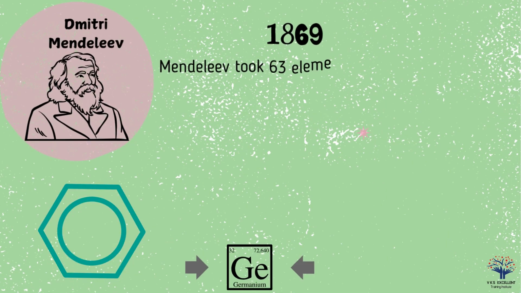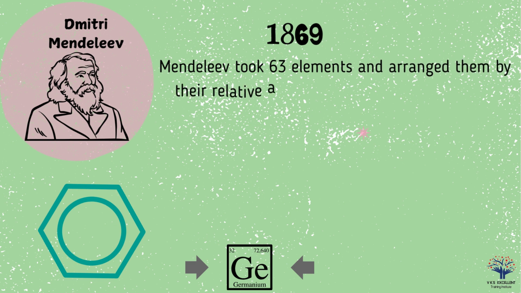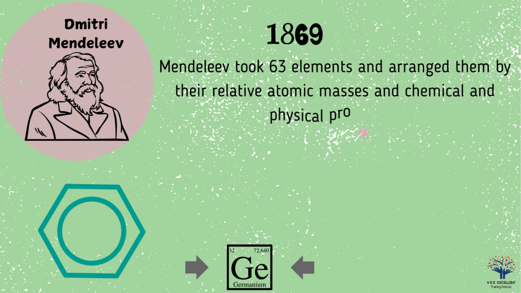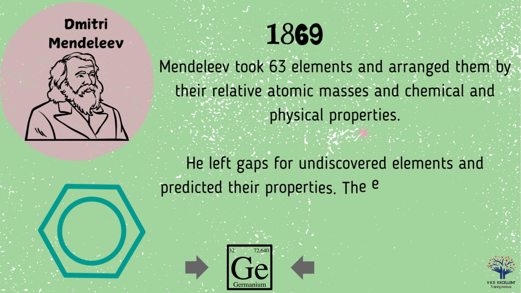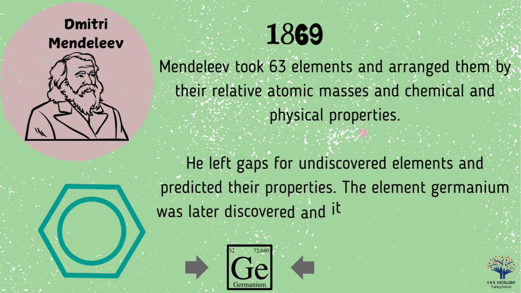Mendeleev took 63 elements and arranged them by their relative atomic masses and chemical and physical properties. He left gaps for undiscovered elements and predicted their properties. The element germanium was later discovered and it matched his predictions.